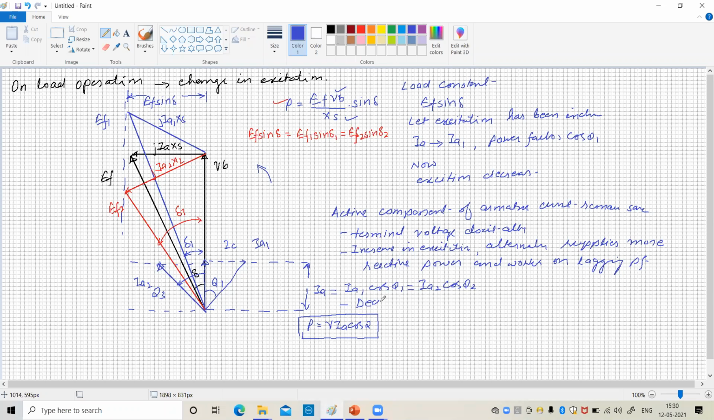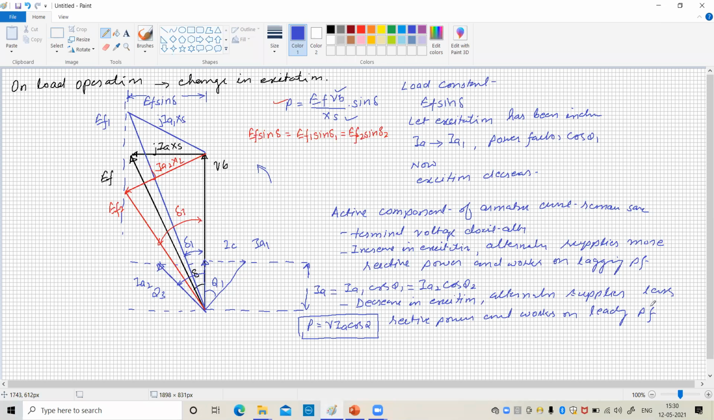With a decrease in excitation, the alternator supplies less reactive power and works on a leading power factor. So it is quite clear that the excitation only changes the reactive power supplied by the alternator, isn't it? The active power will remain the same.